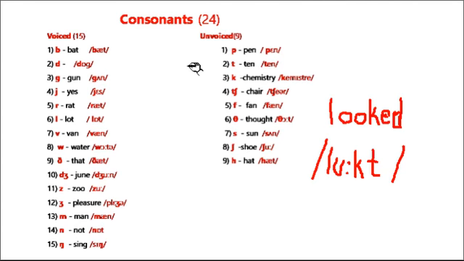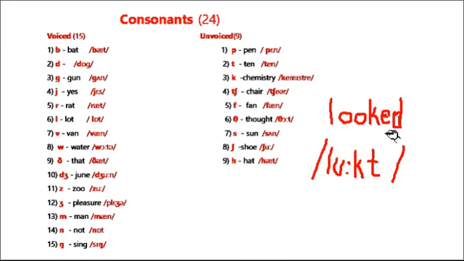Why I prepared this list is, whenever you find before ed there is a k, then this word is pronounced as looked, not d, but its pronunciation ends with a t sound.